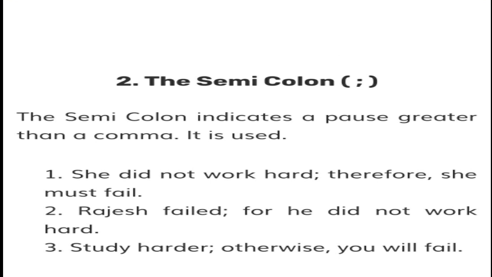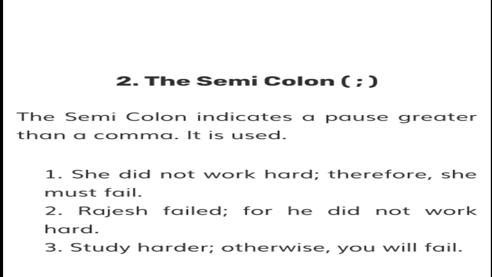The semicolon indicates a pause greater than a comma. It is used in this manner. She did not work hard; therefore, she must fail. So in this sentence you will find a semicolon as well as a comma. The semicolon expresses a longer pause, whereas the comma expresses a shorter pause. The next sentence, Rajesh failed, for he did not work hard.